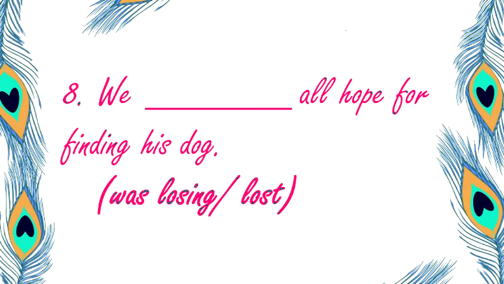Next we have, we dash all hope for finding his dog. Now, we was losing. Can it be like this? Because we is plural, so it cannot be was. So the answer should be simple. We lost. We lost all hope for finding his dog. Lost is the second form of the verb lose, and this is simple past tense.